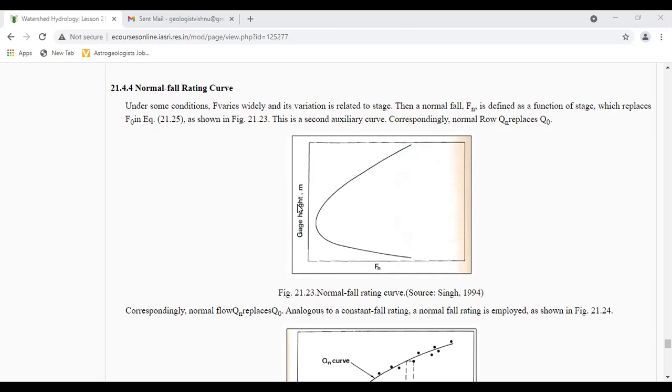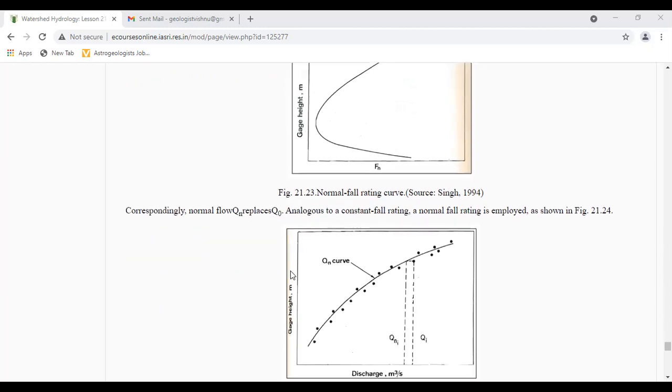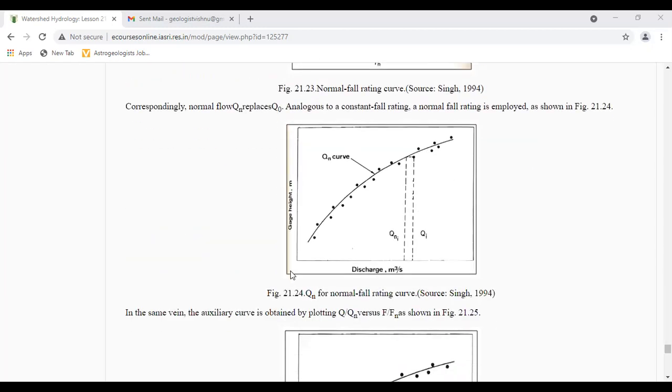Analogous to constant fall rating, a normal fall rating is employed here. Qn curve, with discharge in meters cube per second on the x-axis and gauge height in meters on the y-axis, for a normal fall rating curve here.